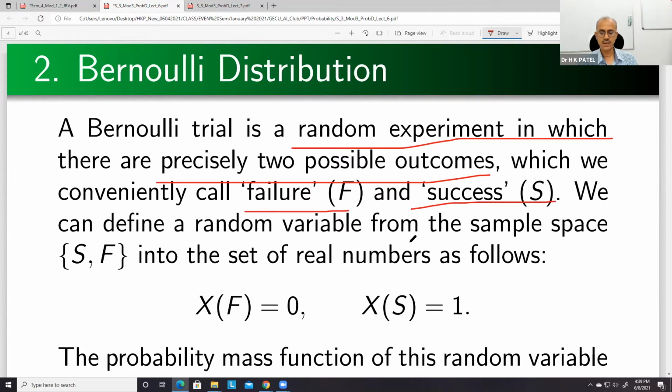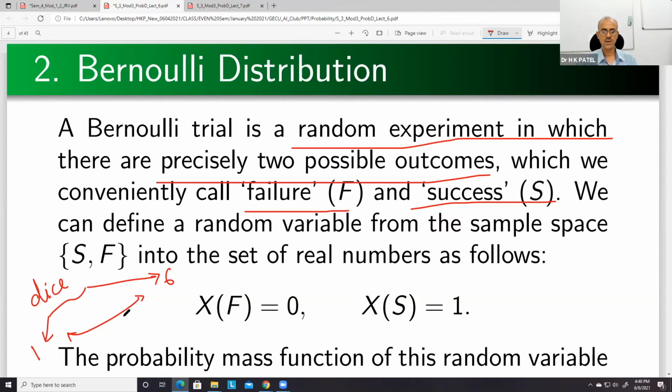Now, for example, in tossing a coin, it is very obvious that it has only two possibilities. But if you consider a die, then you can see that there are 6 possibilities, 1 to 6. But in our problem, whatever problem we discuss, we can divide these 6 possibilities into 2 sets.